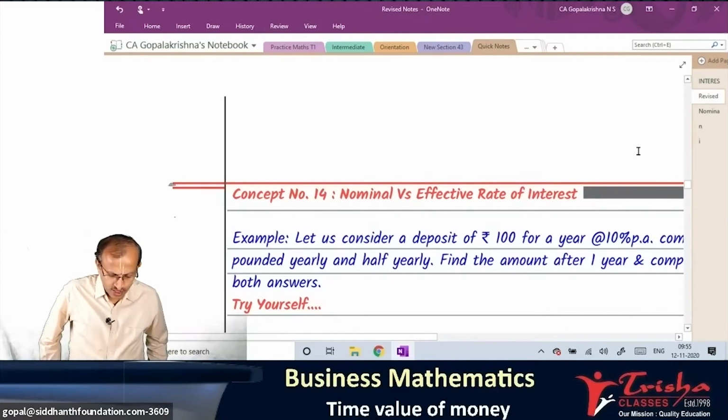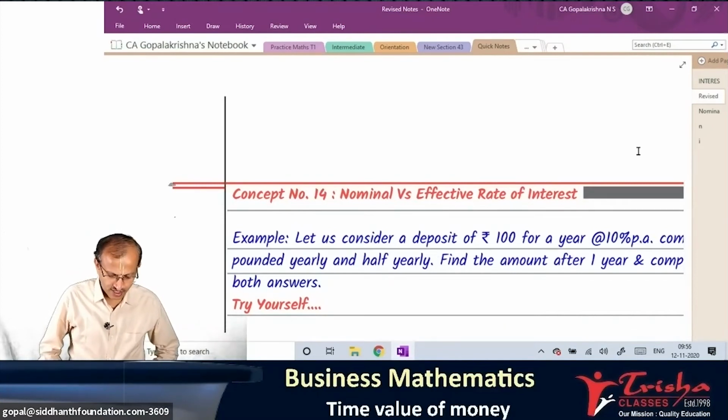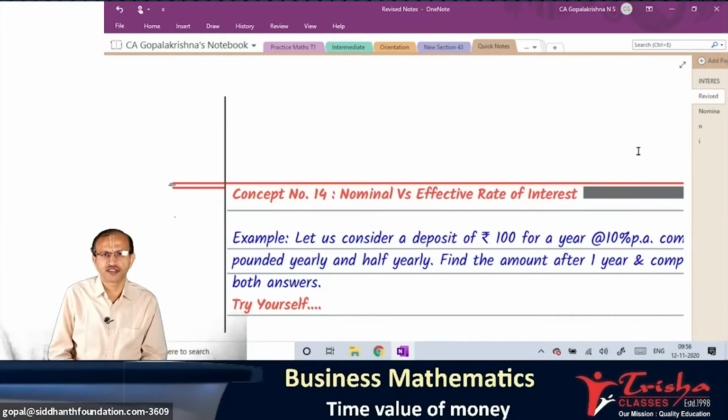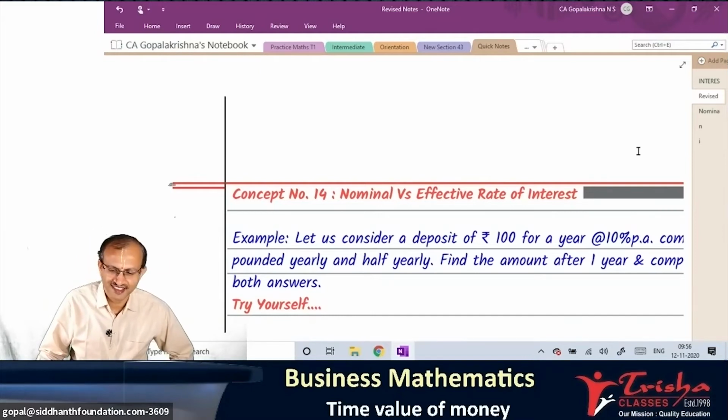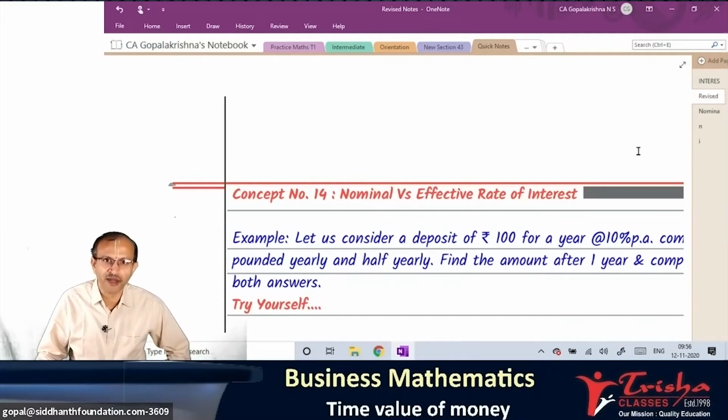Students, shall we continue the next discussion? Shall we continue the next discussion? Important concept. There are two rates of interest. In the rates of interest, we have two rates. Please, one yes from all of you, whether all of you are back. Single yes. Whether am I audible, whether all of you are very clear. Voice is audible. Super. Thank you.